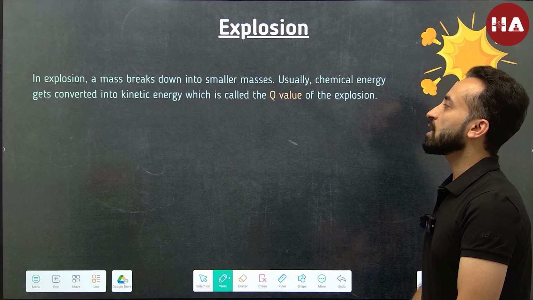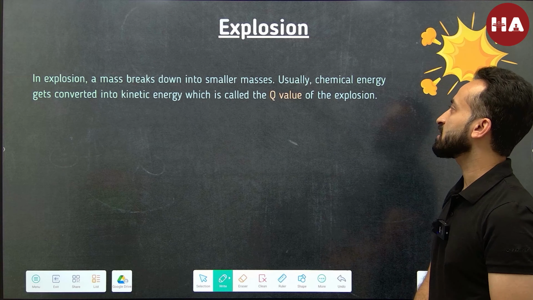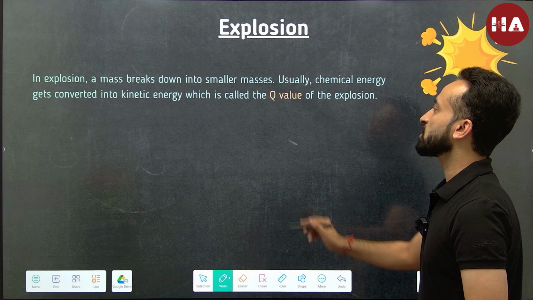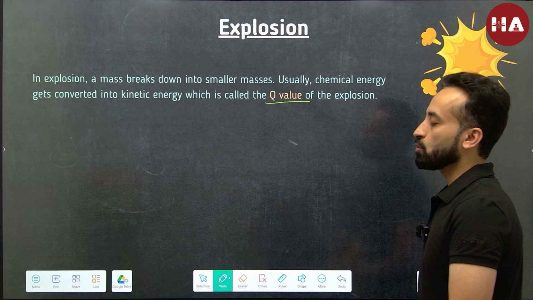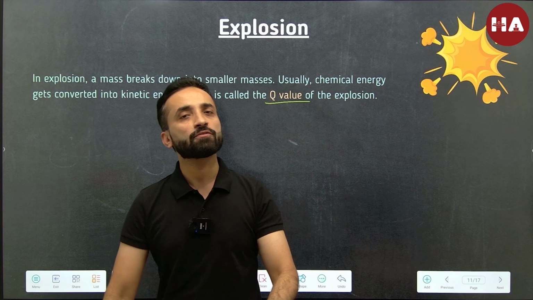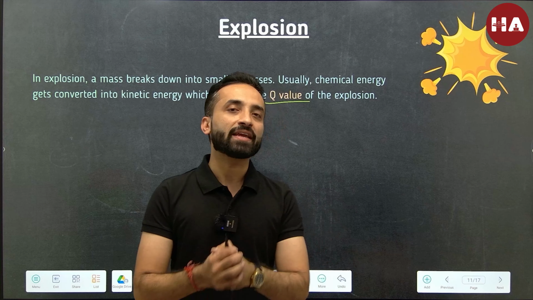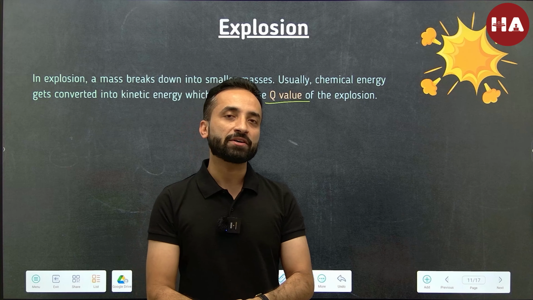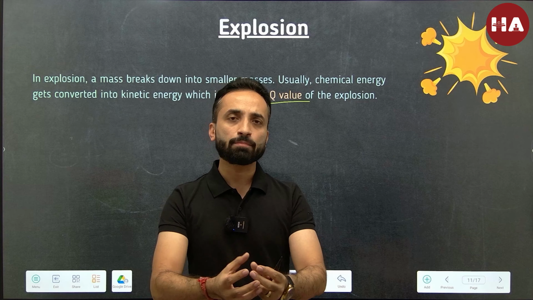In explosion, a mass breaks into smaller masses. Usually chemical energy gets converted into kinetic energy, which is called the Q value of the explosion. So we've learned that energy can never be created, nor can it be destroyed. So what happens here is that, let's say a bomb explodes.